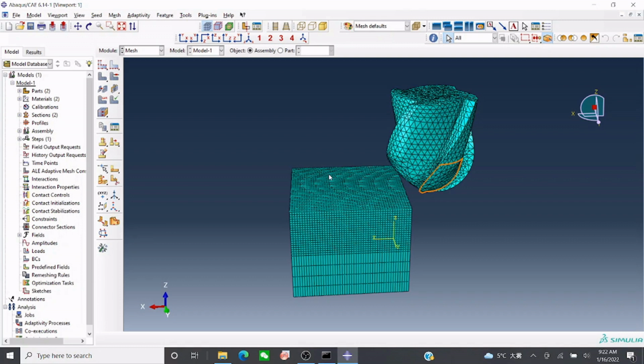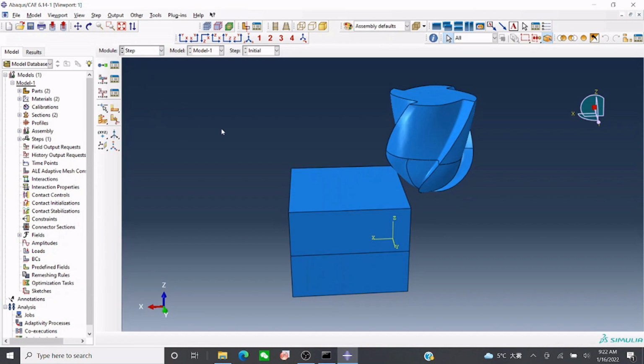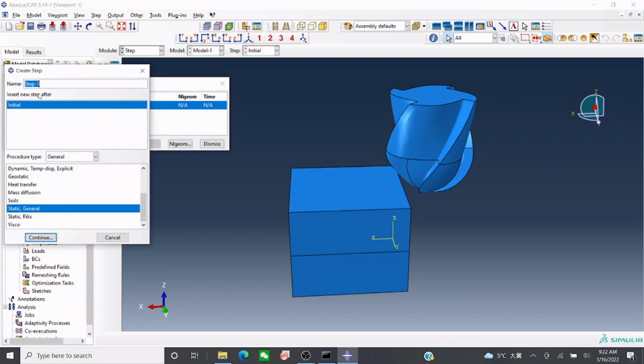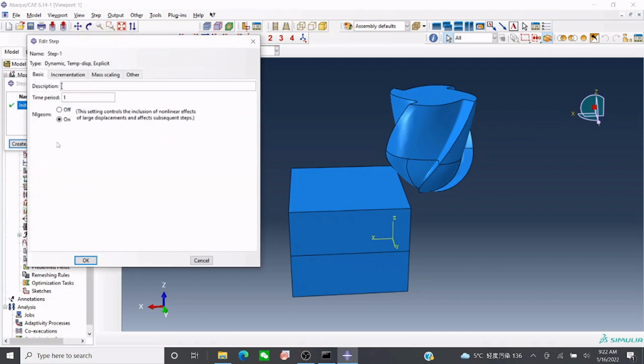So once the mesh is done, we go to the step section. Here we'll create. You see initial is already created, so we'll create another, Step 1. For this one I will select dynamic temperature displacement. We'll say continue.